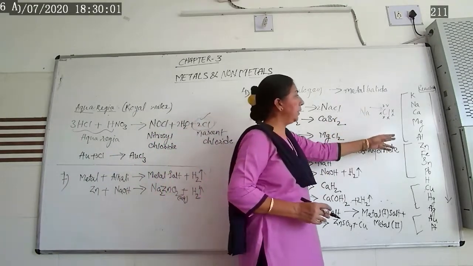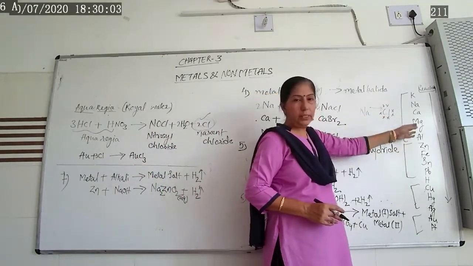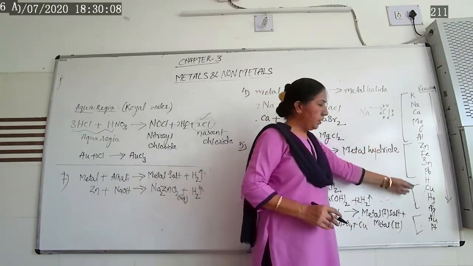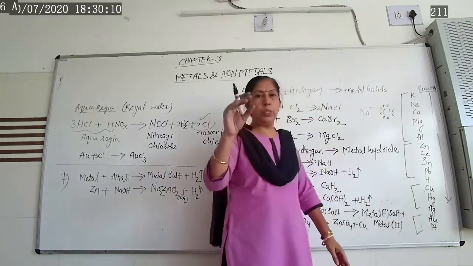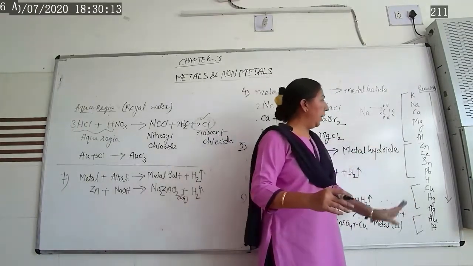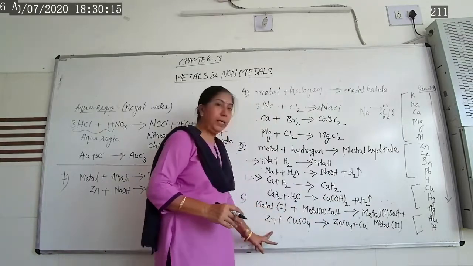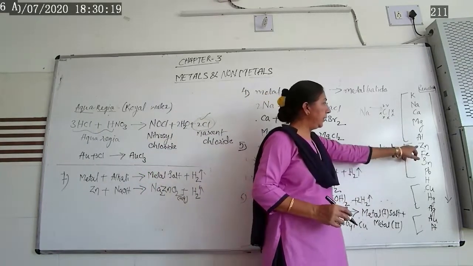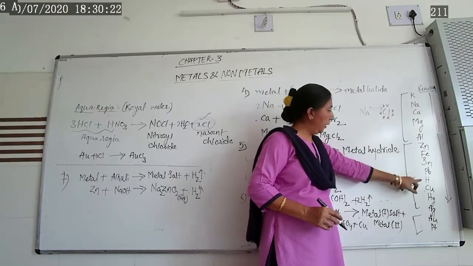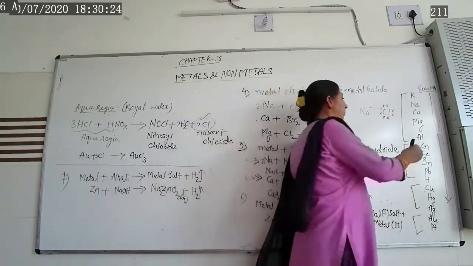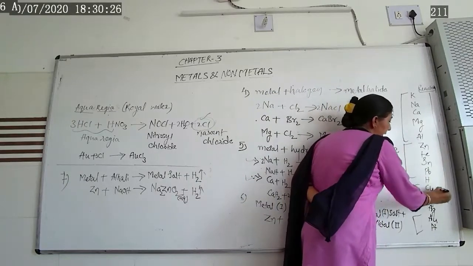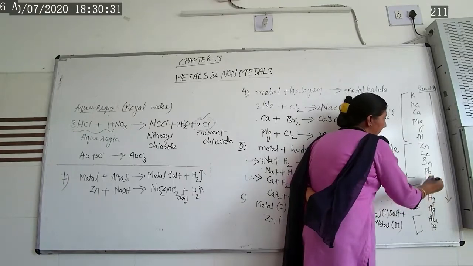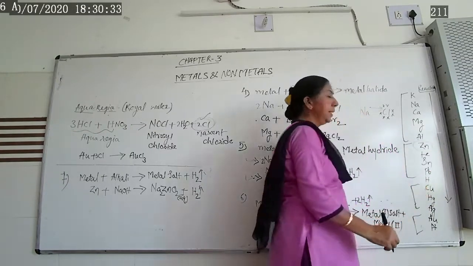As I have written here, sodium, potassium, magnesium, all these are in the reactivity series; as we go down in this series, the reactivity of the metal goes on decreasing. Now here I have taken one example: zinc and copper sulfate. Let us see about zinc and copper. Zinc is the more reactive metal, and copper is the less reactive metal. So compared to zinc, copper is a less reactive metal.